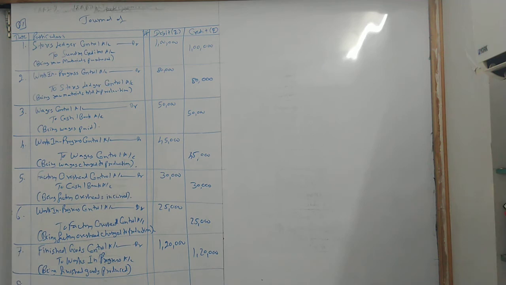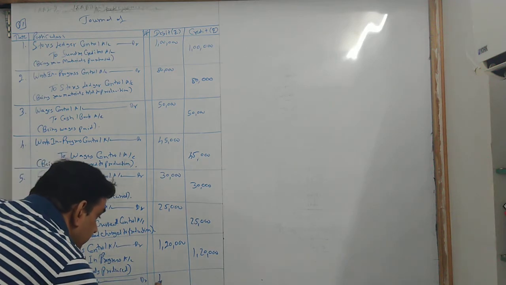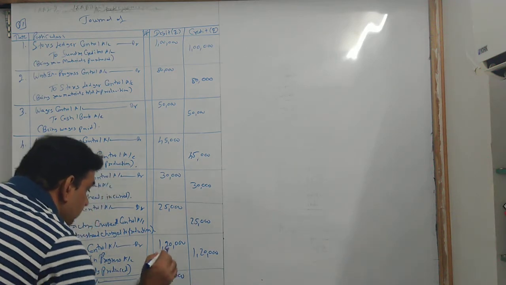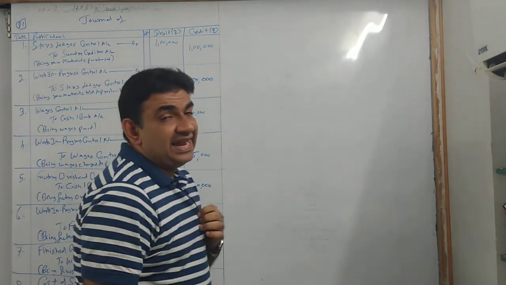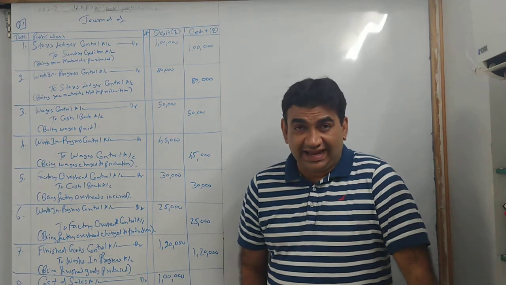Finished goods go out, so I credit finished goods, and this is my cost of selling. So I debit an account called cost of sales. So my entry becomes cost of sales debit 1 lakh to finished goods control 1 lakh.